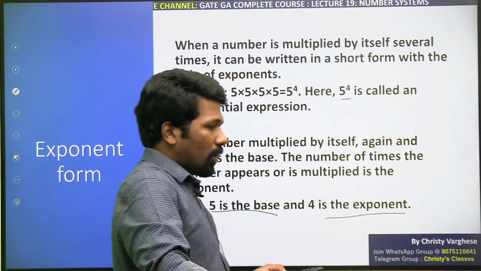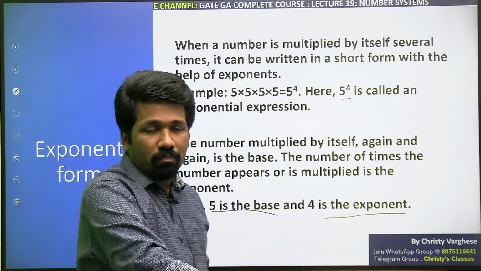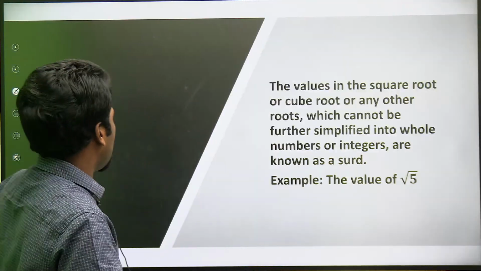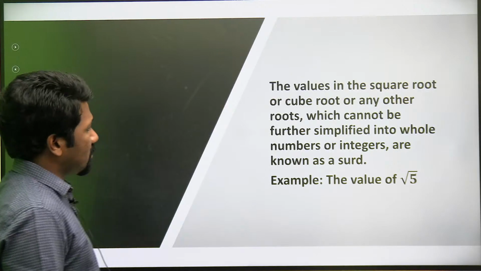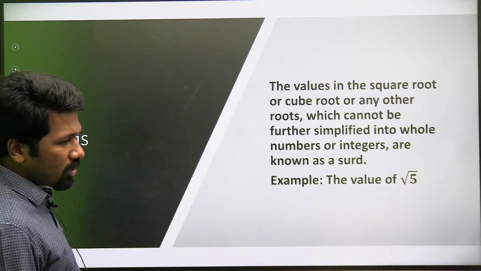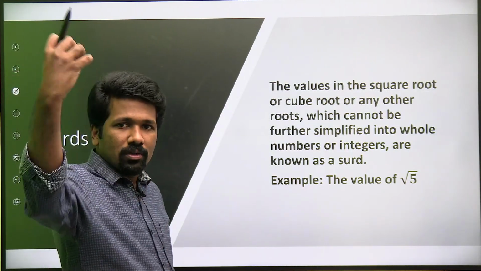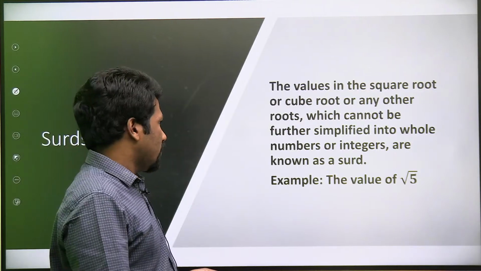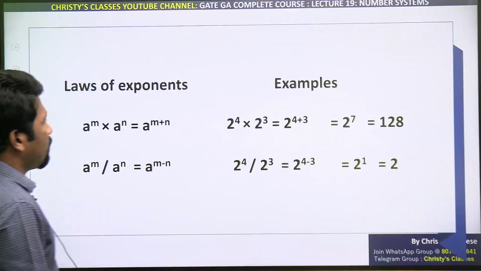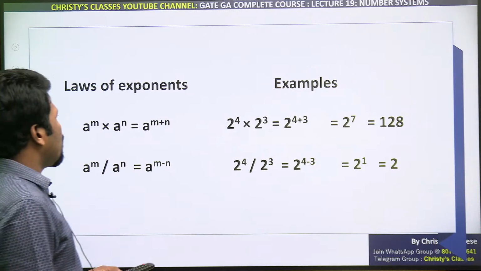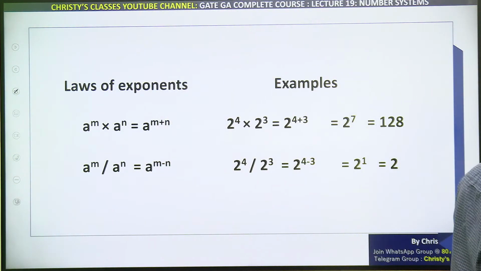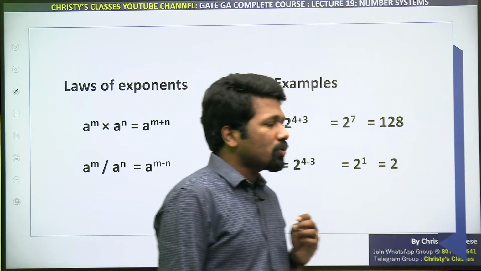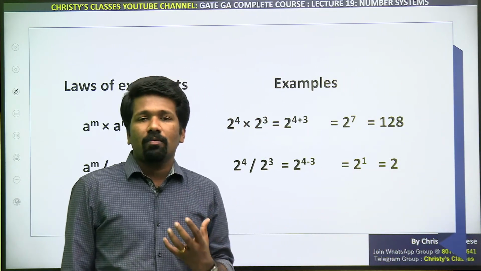And logarithm, if you want more clarity, don't worry. Tomorrow's topic is logarithm. There we will discuss more about it. So exponential form सबको पता है, and surds are actually exponential form itself raised to fraction power. I will come back to that, what is surds and different types of surds. Before that, laws of exponents we will discuss in detail. Laws of exponents means rules when exponents are there or powers are there.